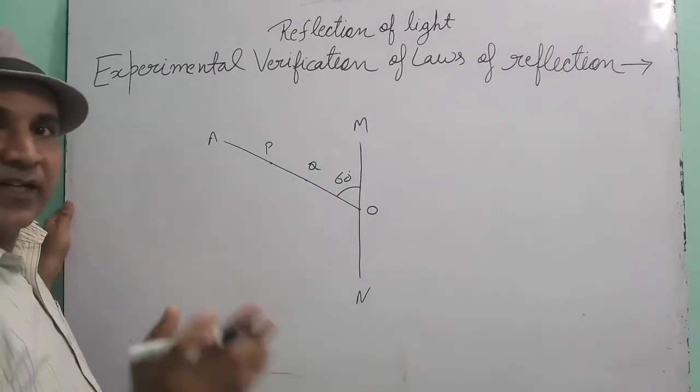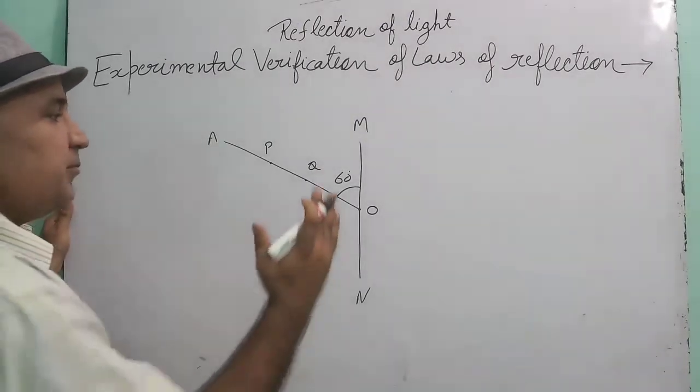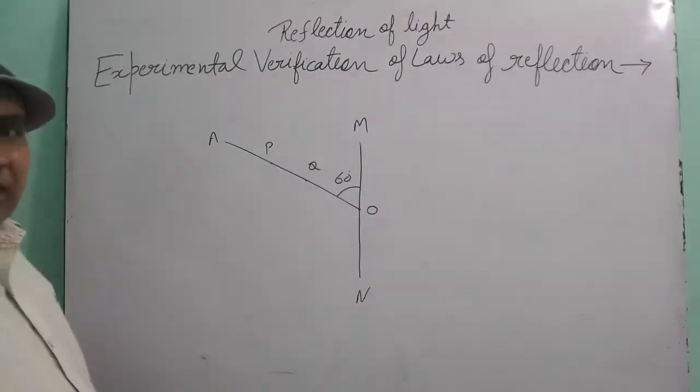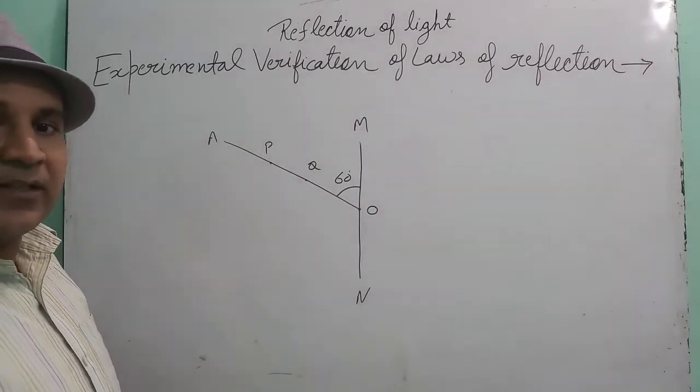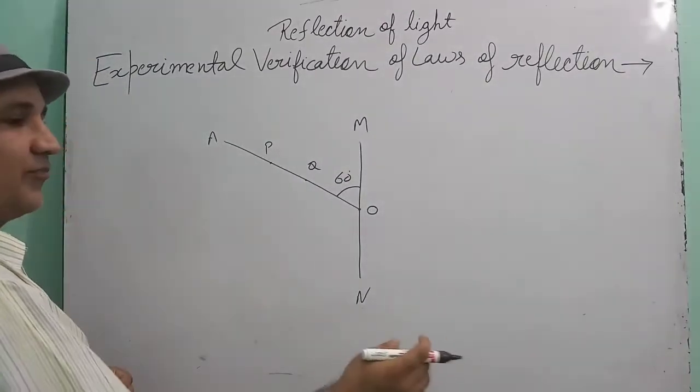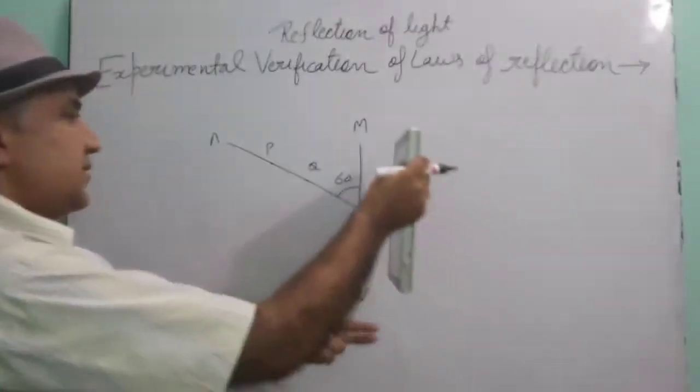Now take one mirror and keep it on MN. See this? I am trying to verify it by doing the experiment. Come from this side, child. See this?